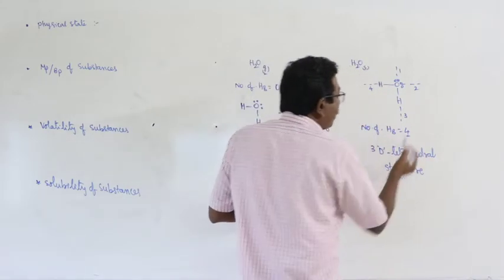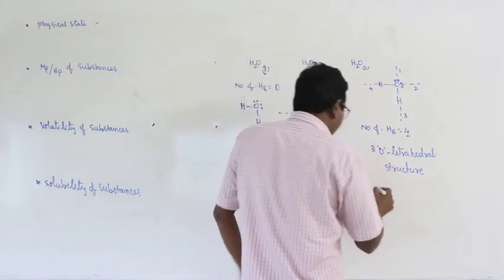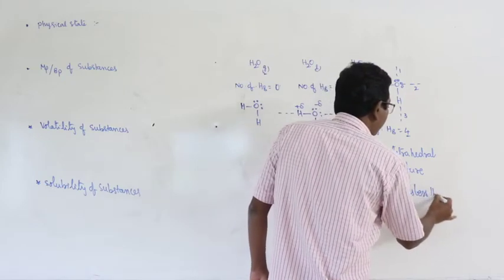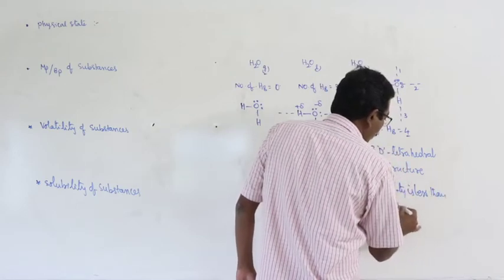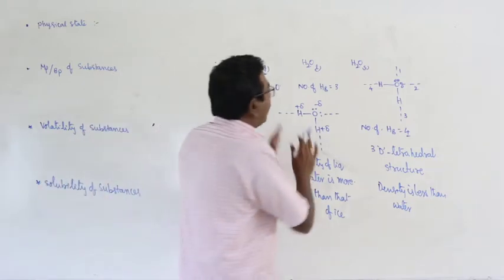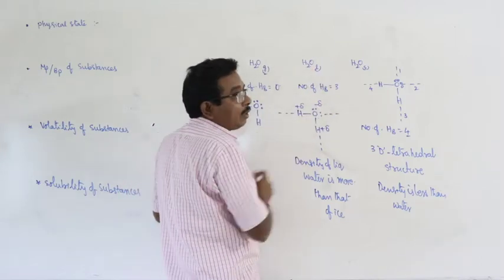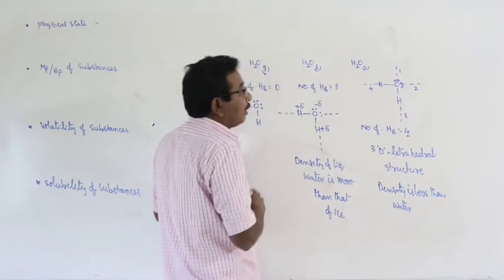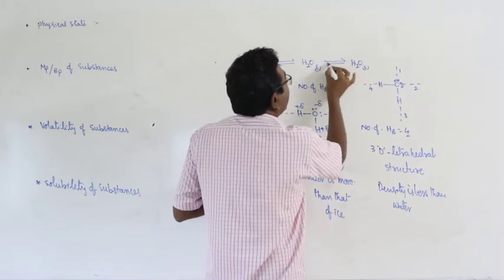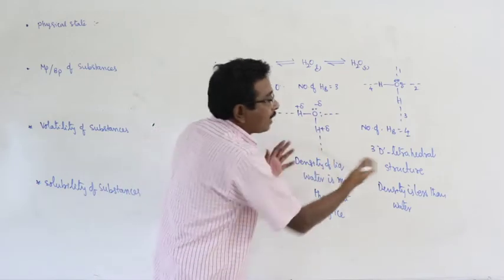The molecules are far apart from each other. There is a large intermolecular space present. As a result of that, the density is less than water. So the number of hydrogen bonds in vapor state is equal to 0, liquid state is equal to 3, and solid state is equal to 4. With increase in the number of hydrogen bonds, the physical state gradually changes, the density is affected and the structure also varies.